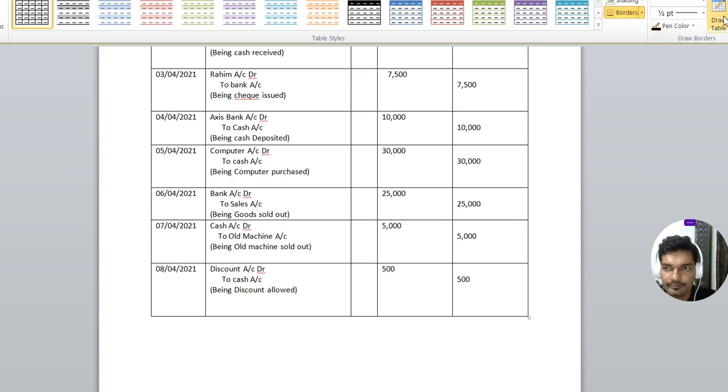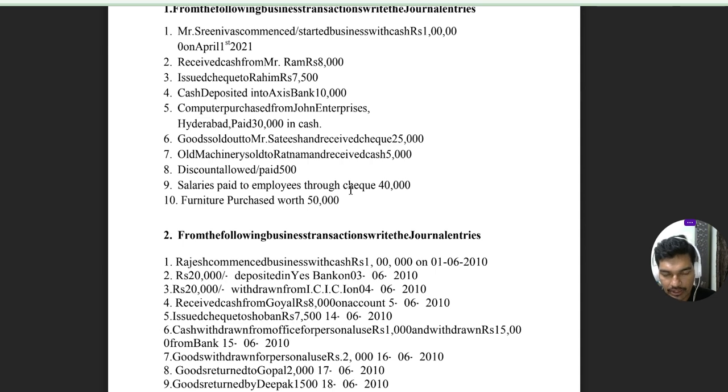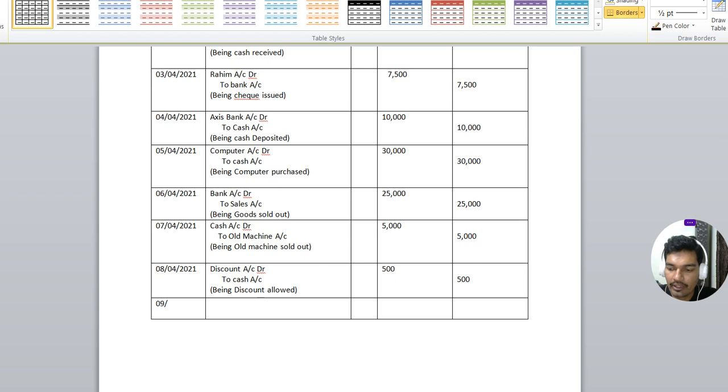Next one, ninth one, salaries paid to employees through check. So salary is a nominal account and we are paying these salaries through check only. So check means we should write bank. So this happened on 9th April 2021.